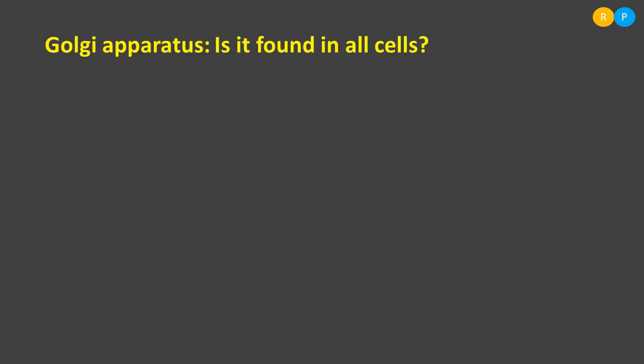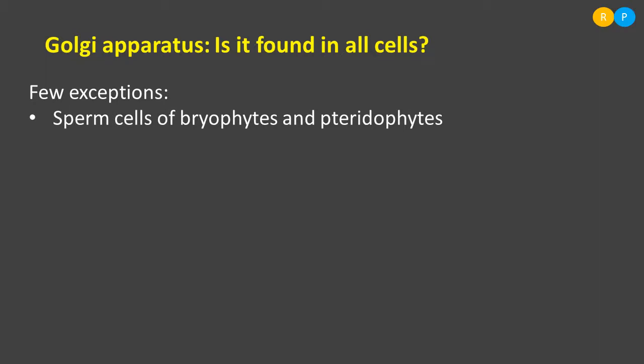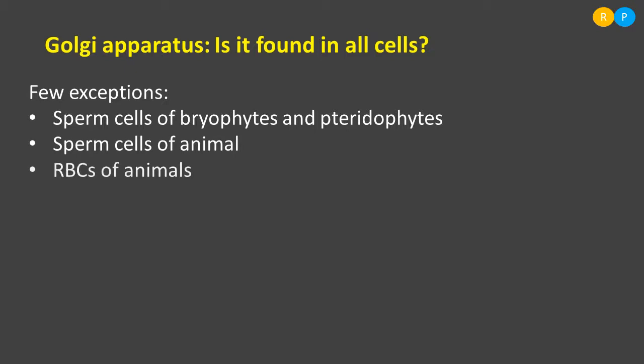Now let us see where this Golgi apparatus is present. Is it present in all the cells? Do all the cells consist of Golgi apparatus? No, there are some exception cases. Some cells do not contain Golgi apparatus. Those are sperm cells of bryophytes and pteridophytes, and sperm cells of animals, RBCs of animals, cells of some fungi, prokaryotes. So these are some cells that do not consist of Golgi apparatus.